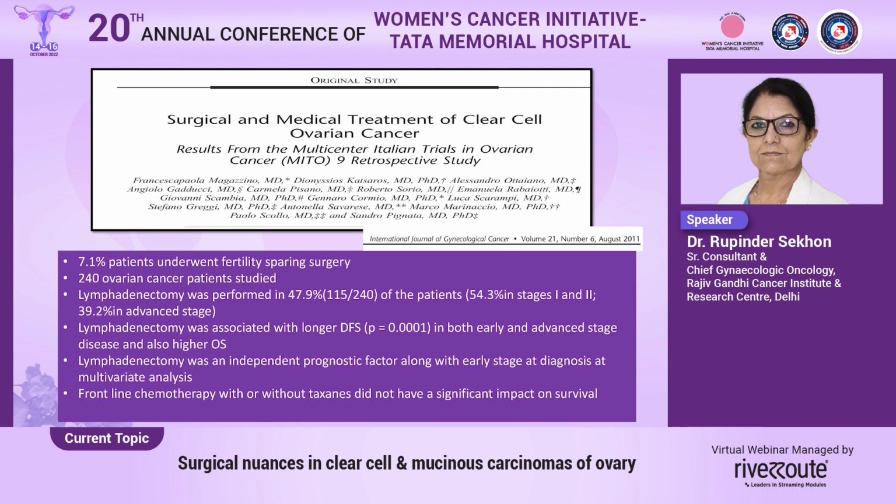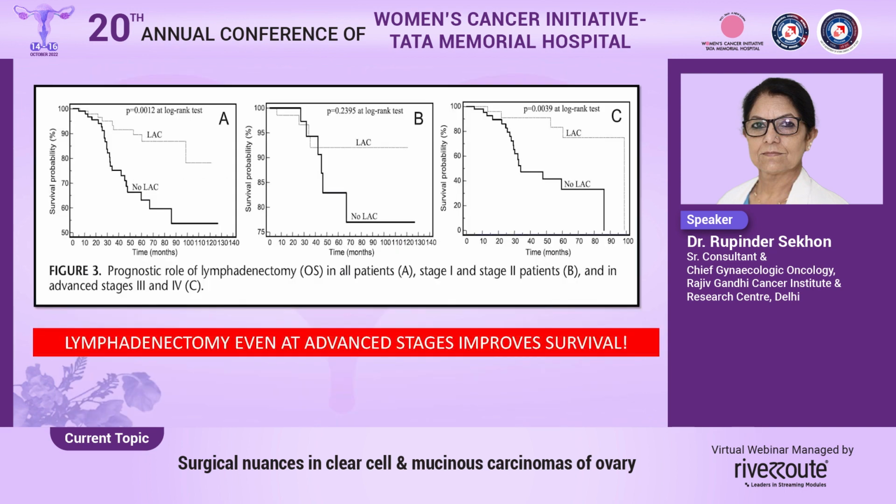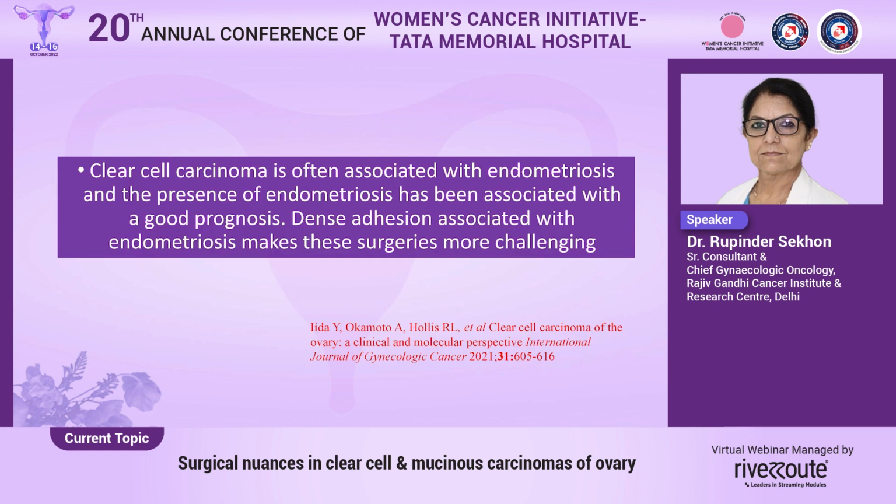Lymphadenectomy was associated with a longer DFS in both the early and the advanced stage disease, and also higher OS. Lymphadenectomy was an independent prognostic factor along with early stage at diagnosis in the multivariate analysis. So frontline chemotherapy with or without taxanes did not have any significant impact on survival. So what does this tell us? This shows that lymphadenectomy, even at advanced stages, improves survival in case of clear cell carcinomas.